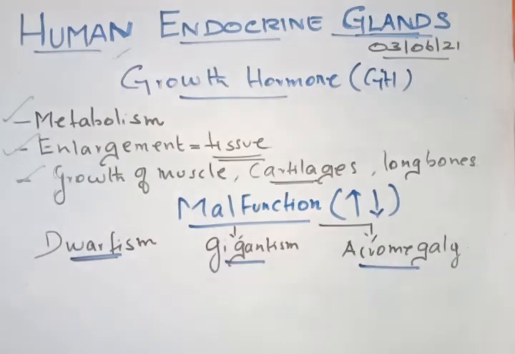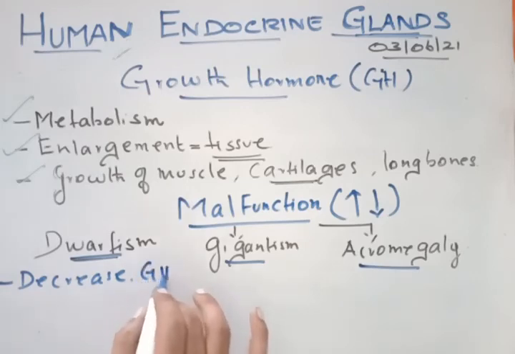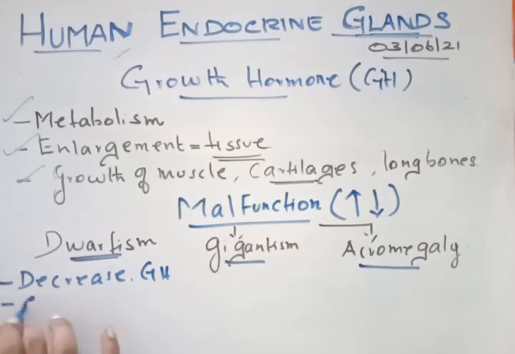Now, dwarfism is due to a decrease of the growth hormone. The secretion of the growth hormone is less. And who is getting affected? Children will be getting affected. So if children have less growth hormone, the disease is called dwarfism.